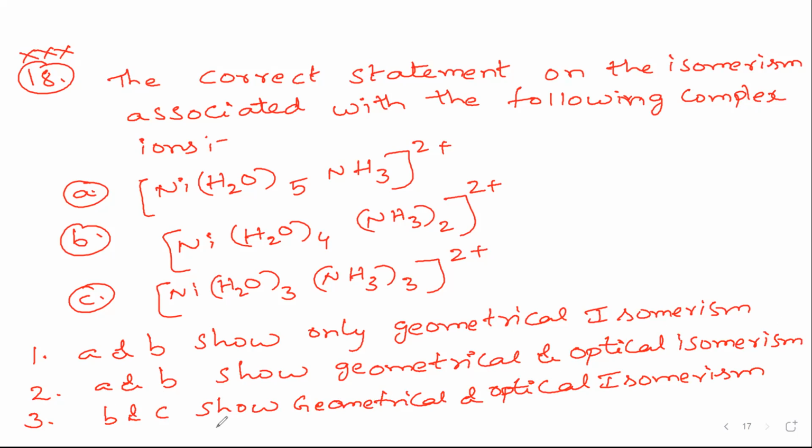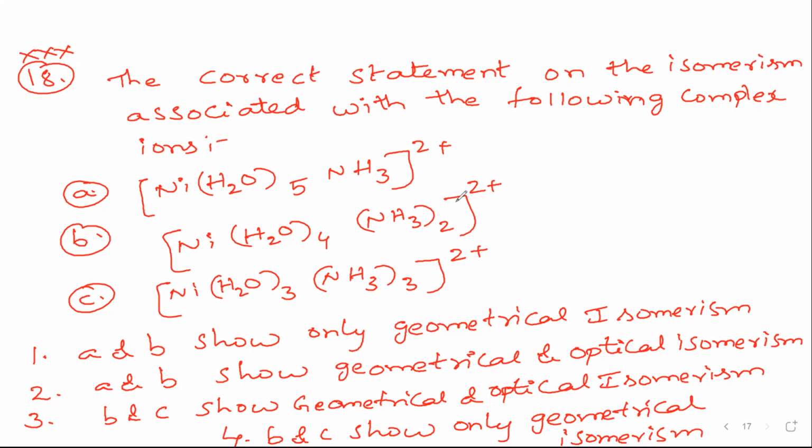And fourth option: B and C show only geometrical isomerism. So it is purely based upon geometrical and optical, and we need to check properly. Anyway, they will not show optical isomerism because they do not have bidentate ligands.